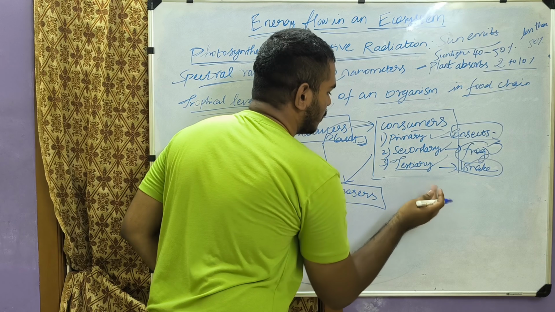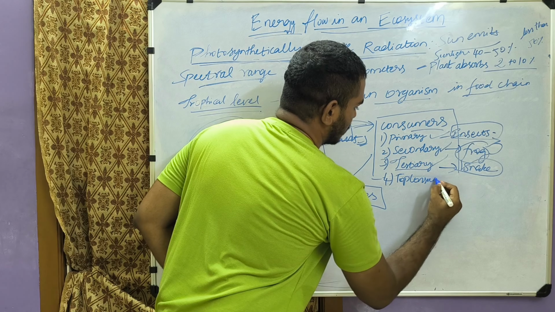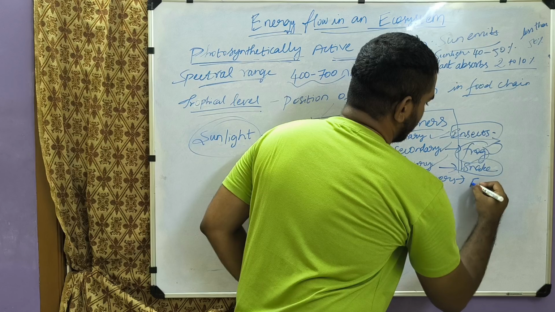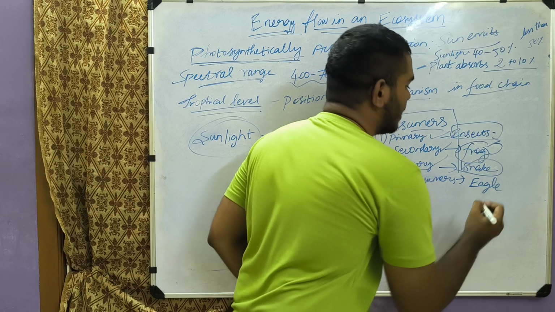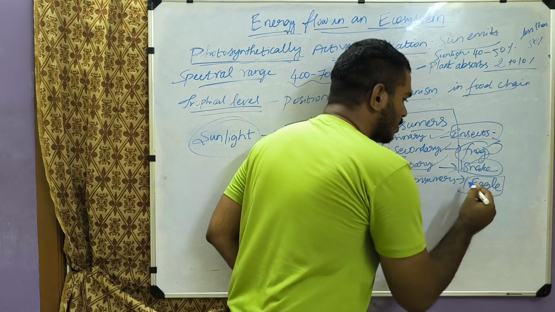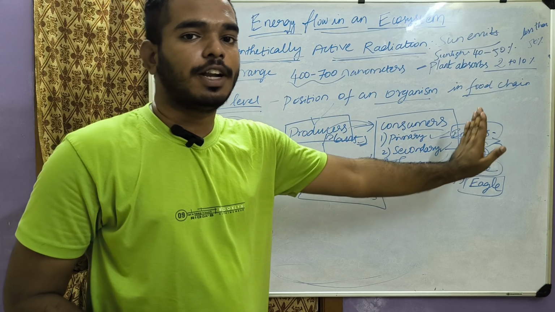There is also a top consumer, which is nothing but an eagle. The eagle eats snakes. So this is one type of food chain.